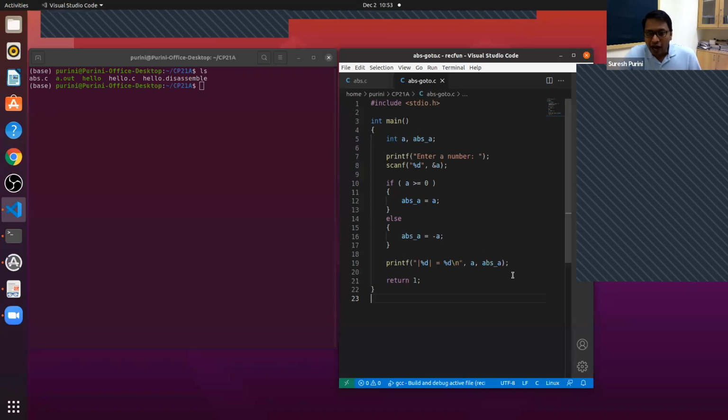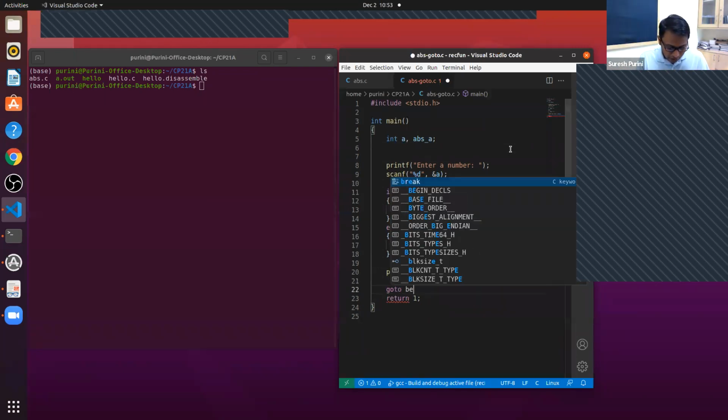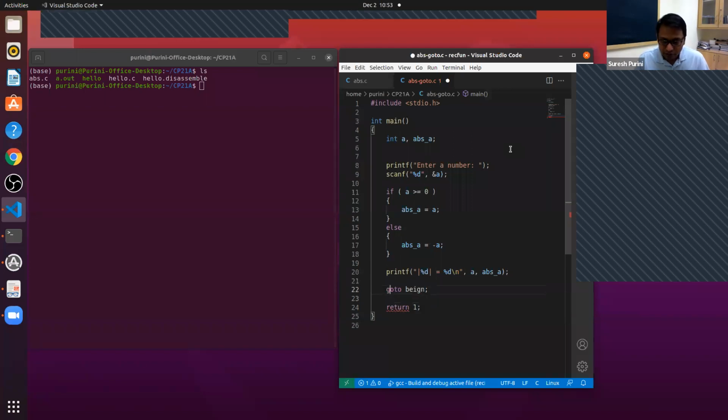So here, after line 20, after computing the ABS value of one value, you want to repeat the whole process. So at line number 21, after you printf, you want to say go to line number 7. You're telling the program, you have computed the ABS value for one input, but I would like to continue this process.